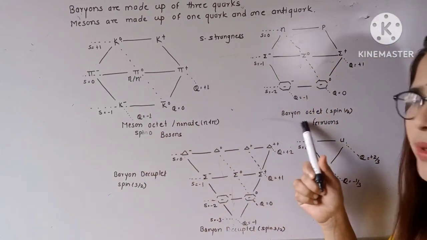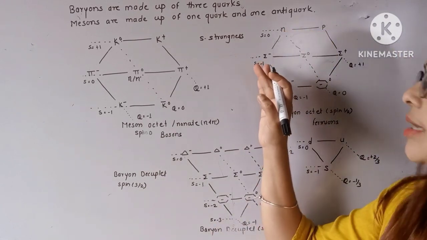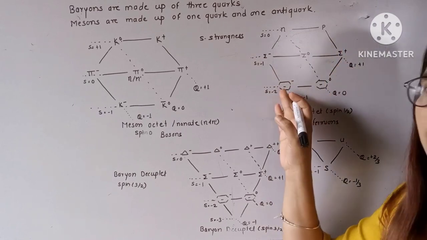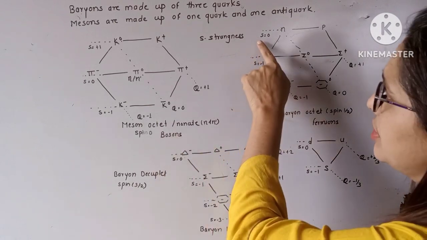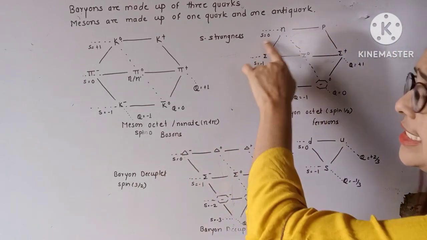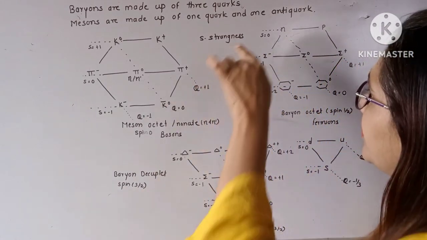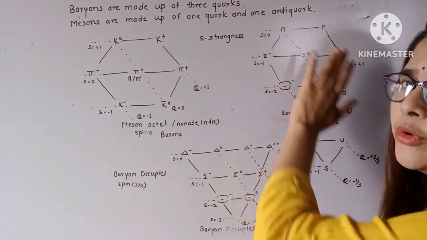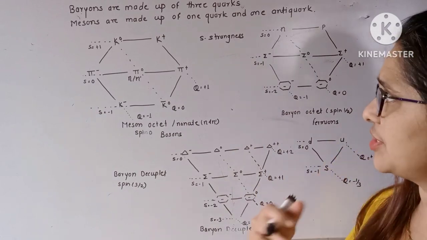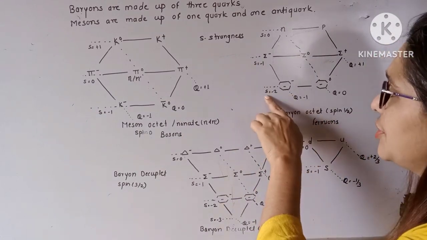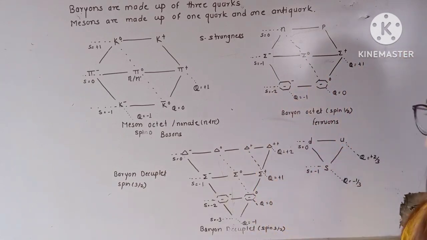So in the baryon octet, we know that there are different baryons like proton, neutron, sigma minus, sigma 0, sigma plus and the cascade. As we have discussed previously, the horizontal lines give us the strangeness and the diagonal lines represent the charge. The strangeness for the neutron and proton is 0, for sigma minus, sigma 0 and sigma plus the strangeness is -1, and the strangeness is -2 for the cascades. The charges are given on these lines.